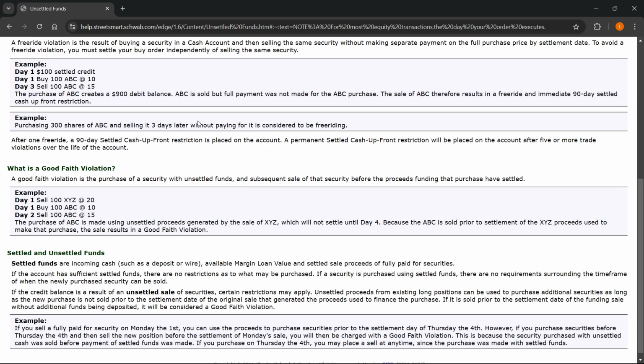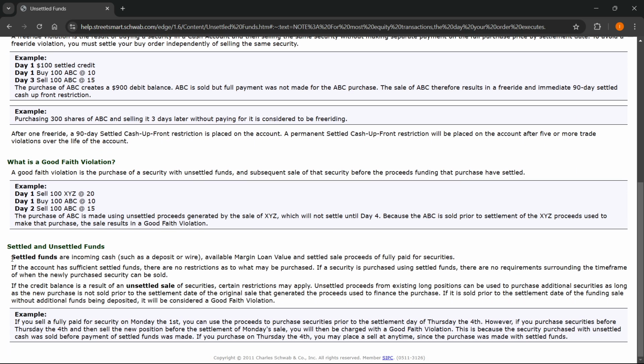And in case you're asking yourself, what does it even mean to have your funds settled? Over here, they offer an explanation. It says settled funds are incoming cash, such as deposit or wire, available margin loan value, and settled sale proceeds of fully paid for securities. Okay, so that's what settled funds are.